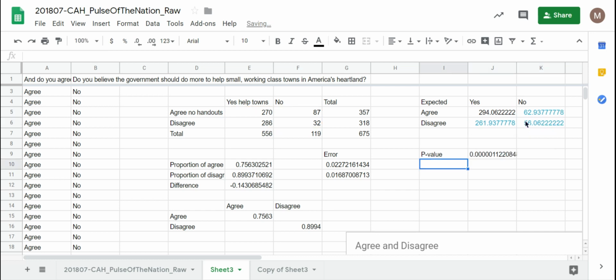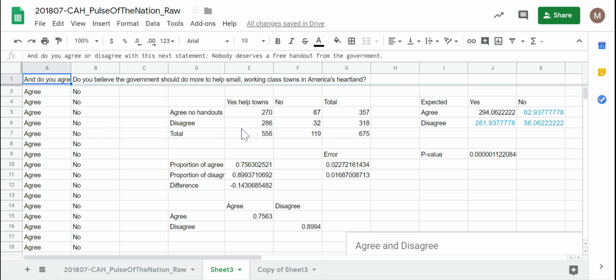Close parentheses, enter. And I can see there is an itty-bitty tiny, way under 1% of 1% chance that this discrepancy in proportions is due to random variation in the data. It's virtually certainly due to the fact that people are at least a little bit logically consistent. Those who disagree with the statement, those who think, yes, we should be giving out handouts, are in fact more likely to agree that those handouts should go to small towns in Middle America.